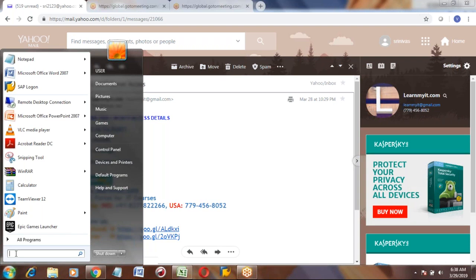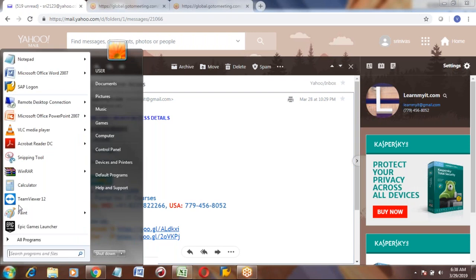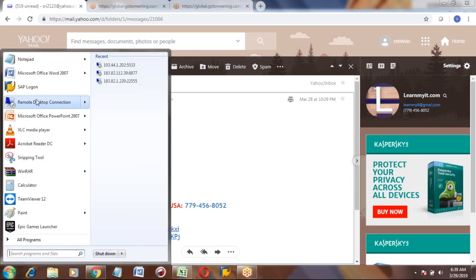Now I will show you how to log in and everything. You get a mail like this, and there will be an IP address. You can copy that IP address, and you can see the remote desktop icon here.